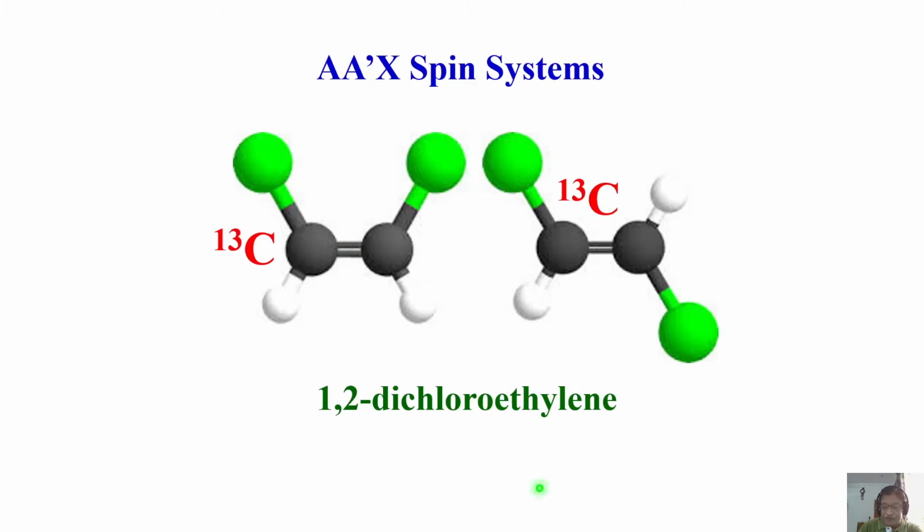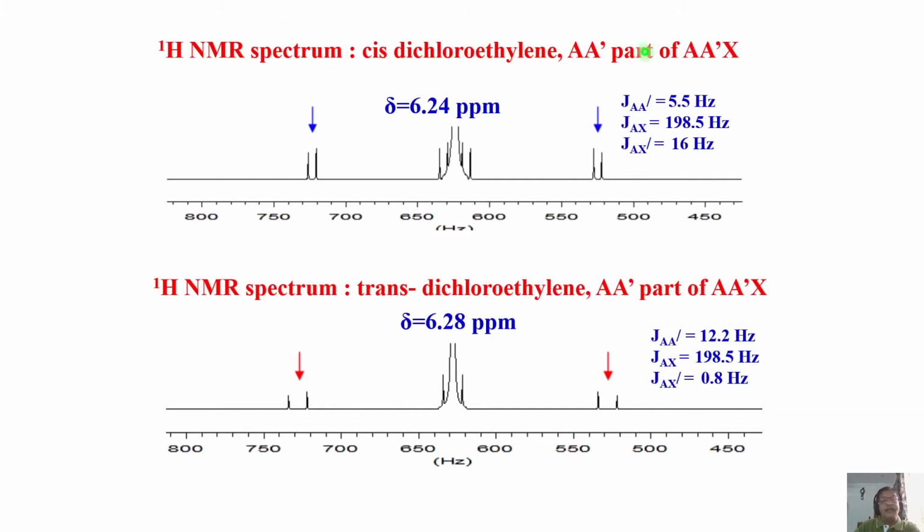So what is going to happen? You are bringing in X coupling, X also, AA prime X spin system. Now the coupling between AA prime can be seen in the X part also. AA prime X, you can see the coupling in the X part easily. Now look at this one.